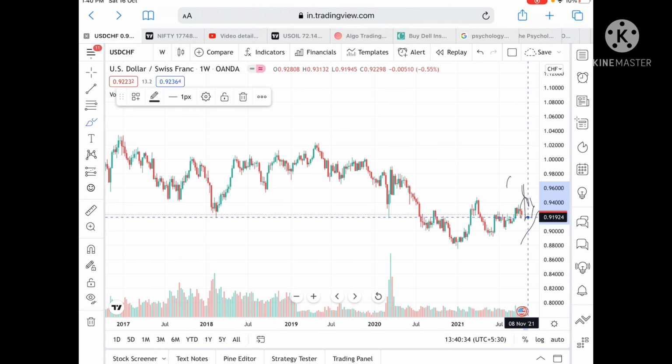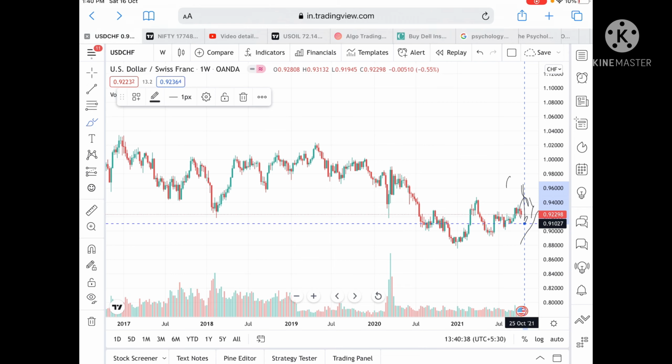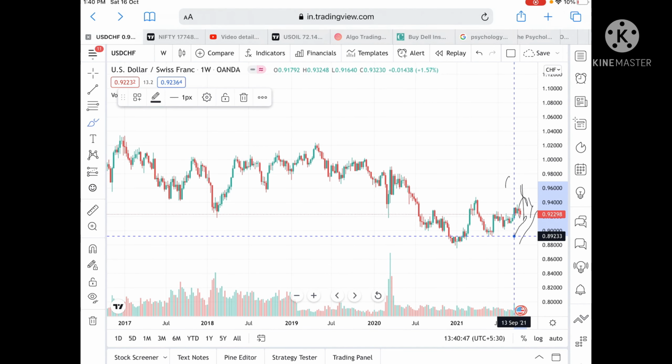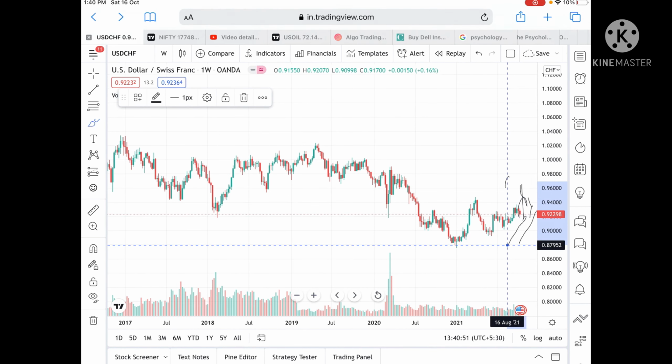Suppose if the price doesn't sustain this level, then chances are high it can go to a level of 0.91988, and from there we can see a level of 0.91027, and if the price goes more below this level, then we can see it can touch a level of 0.90914, and from there we can see a level of 0.89233, and if the price doesn't sustain this level also, we can see a level of